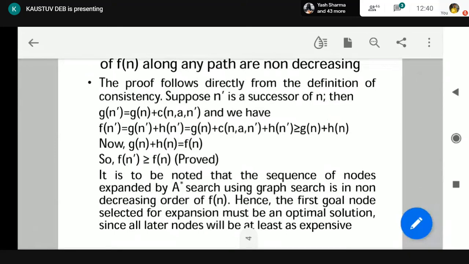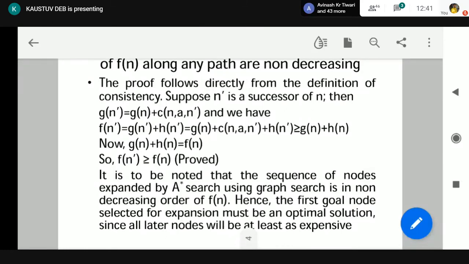Okay, now if we explore the next goal node after that, then obviously the Fn value of the second goal node is going to be greater or equal to the Fn value of the shallowest goal. Shallowest goal means the first goal node that we have encountered. Now suppose more than one goal is there. First we have obtained a goal node. After that we have obtained another goal node. But the second goal node's Fn value is always greater or equal to the Fn value of the first goal node. That we have proved.